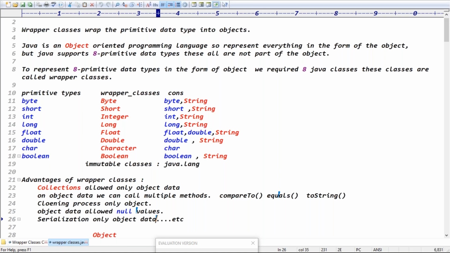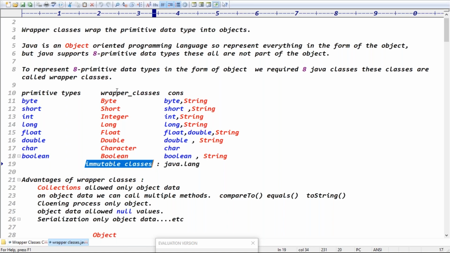To support all these operations, you go for wrapper classes. And all these classes are immutable classes belonging to the java.lang package. All wrapper classes are immutable classes.